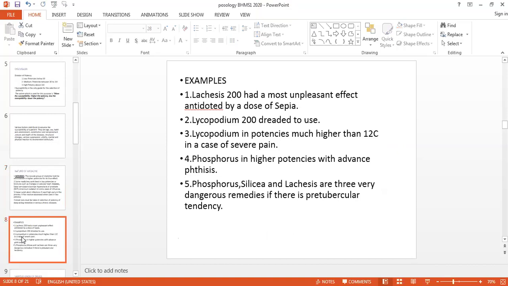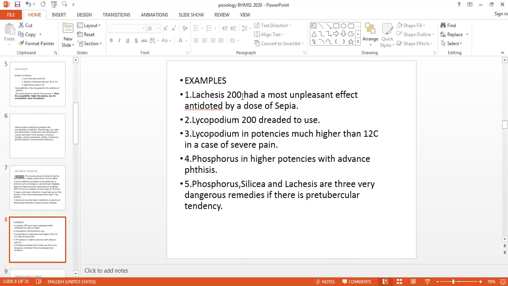Lachesis is one: Lachesis 200 had a most unpleasant effect, and hence it has to be antidoted by Sepia. So Lachesis 200 is a very deep acting medicine. If your susceptibility or pathological changes do not match with the patient, and if you gave it even in 200, a medium potency, this will affect the patient badly and we have to antidote it with Sepia. So better, if you want to start Lachesis, start in the 30 potency.